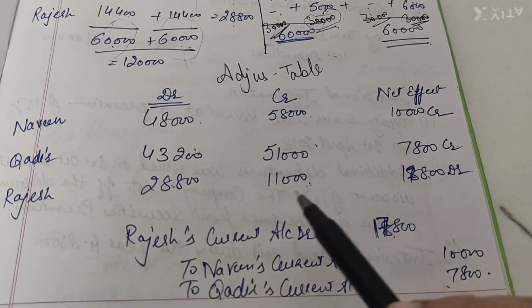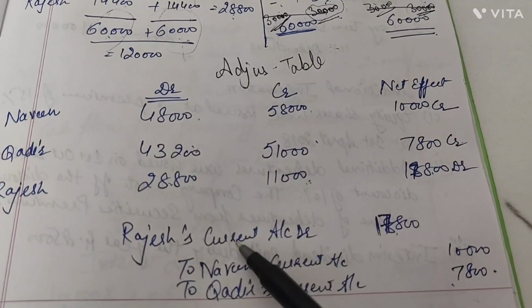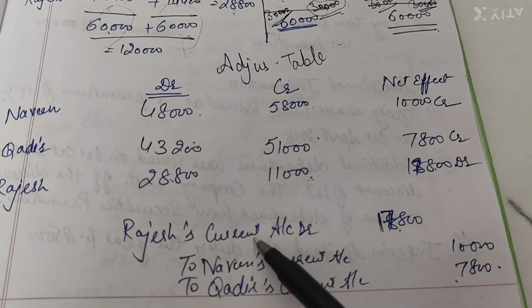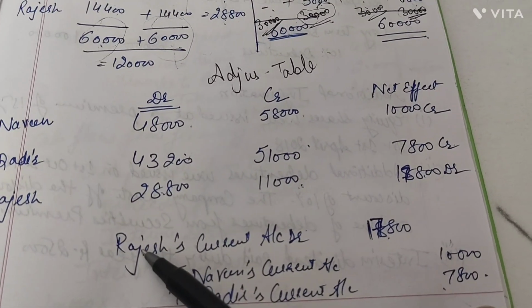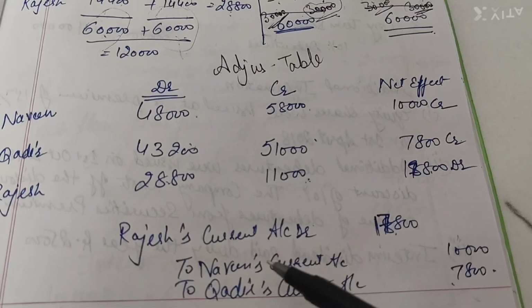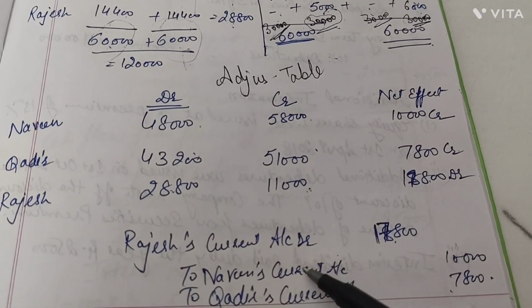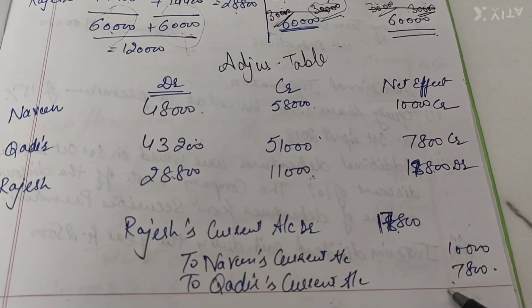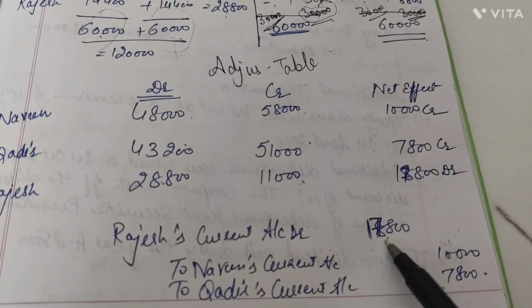To remind you, the question was saying there was fixed capital. So the journal is passed through current accounts, right? Rajesh's current account debit, to Naveen's current account, to Kadir's current account. Rajesh became debtor to the firm, and Naveen and Kadir became creditors to the firm, because Naveen and Kadir have to receive from the firm and Rajesh has to pay to the firm.